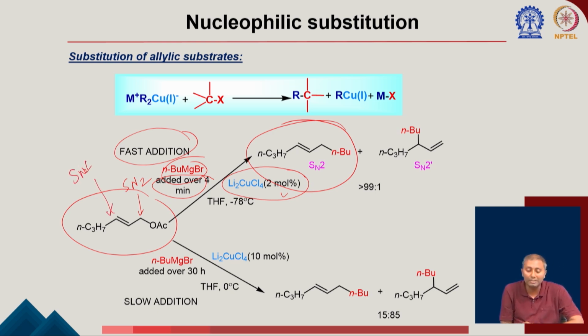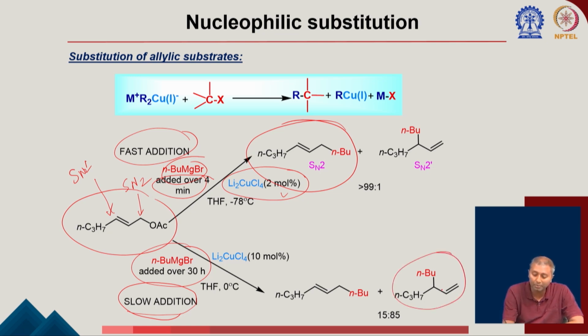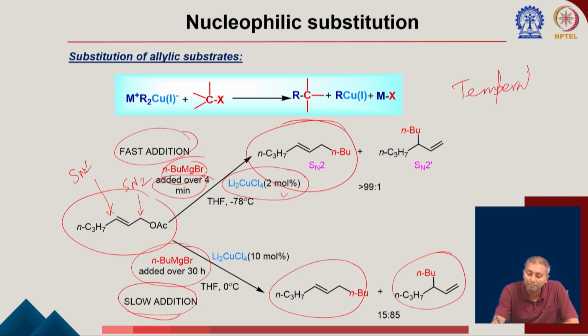Now, once the addition is slow, that means you are adding this butylmagnesium bromide over 30 hours, you are getting majorly the SN2 prime, and the minor is the SN2. This is just a single scenario, but this type of allylic substrate SN2 versus SN2 prime depends not only on the addition, it depends on the temperature, it also depends on the substrates, and also the Grignard reagent.